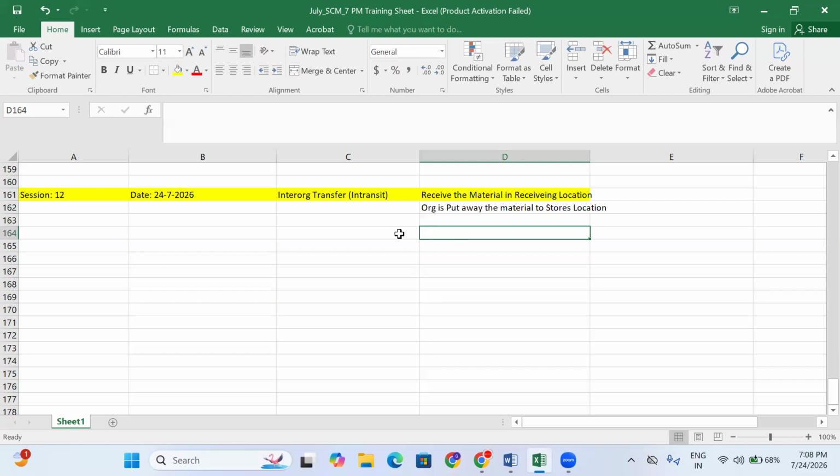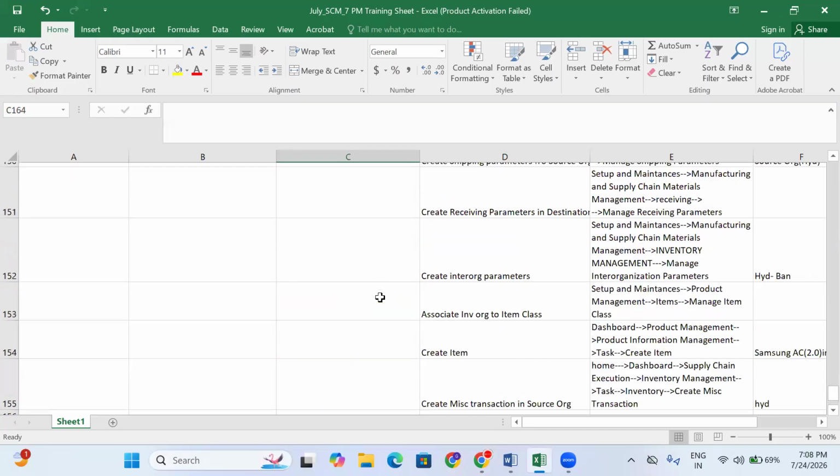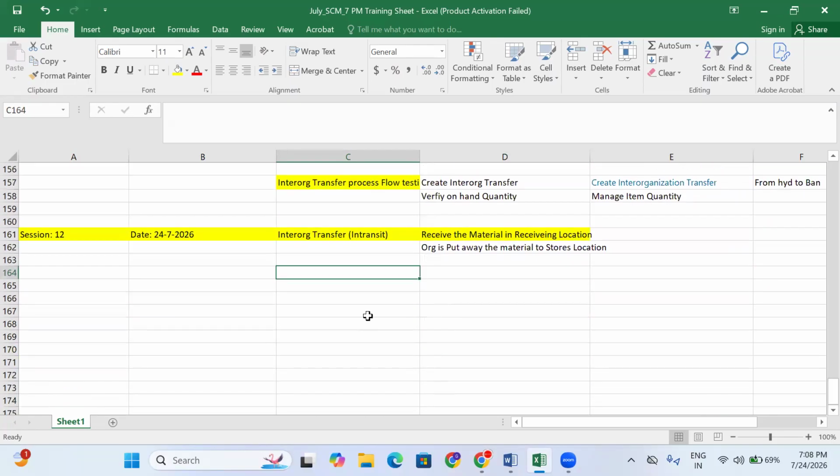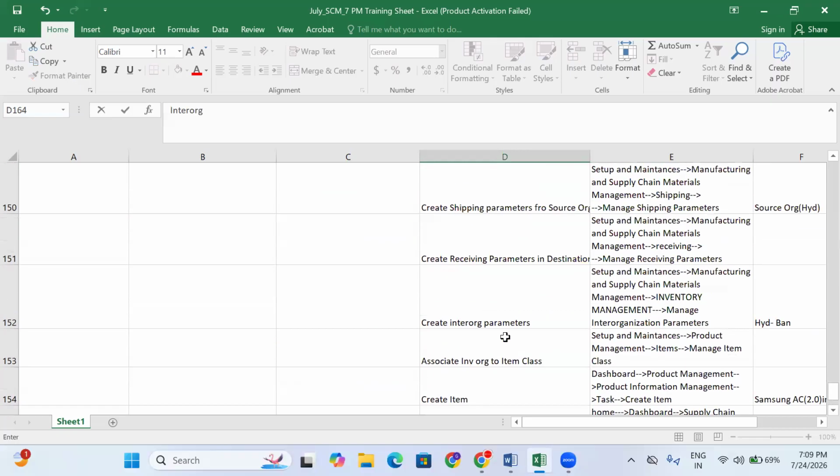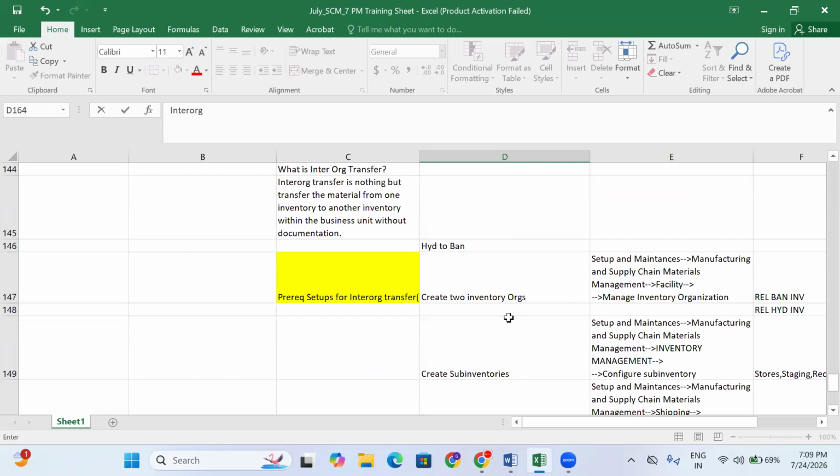So what are the common setups? Only one setup is required. What is the prerequisite setup for this process? Only the inter-org transfer parameters. Just a minute, where is that?